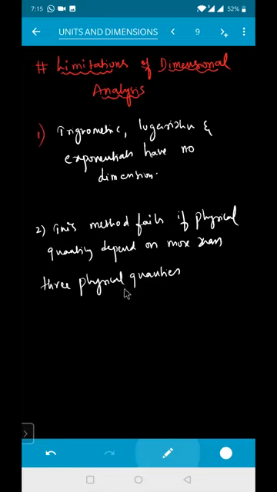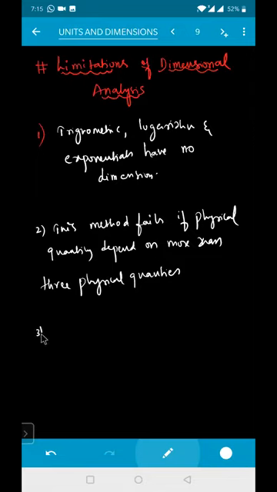Because we know only three fundamental physical quantities: mass, length, and time. We can give the limitations only for three, isn't it? So equating the powers of mass, length, and time, we get three unknowns. Similar constraints also apply to non-mechanical quantities like electrical ones and temperature, everything. So this method fails if a physical quantity depends on more than three physical quantities.